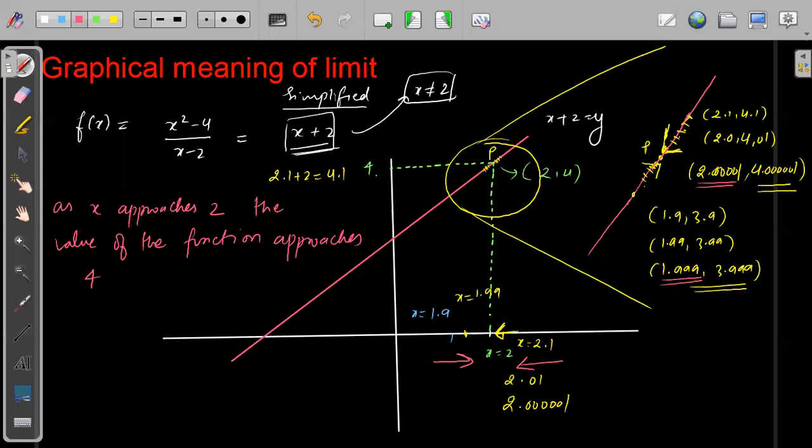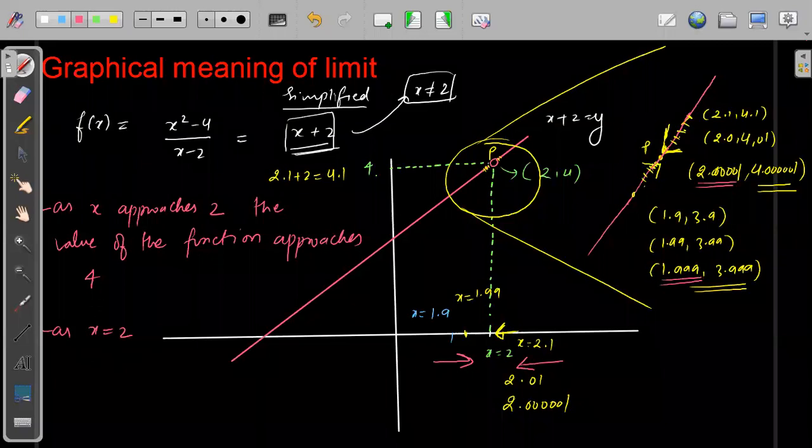Now remember, we are saying approaches, we are never saying equal. What will happen as x becomes equal to 2? Not defined. Very good. So the function becomes not defined. That means as x becomes equal to 2, I can put a small dot here. This small dot is what the actual function looks like.